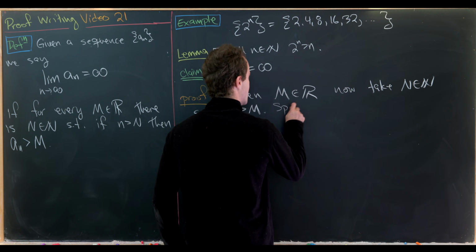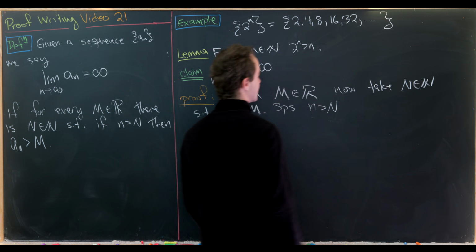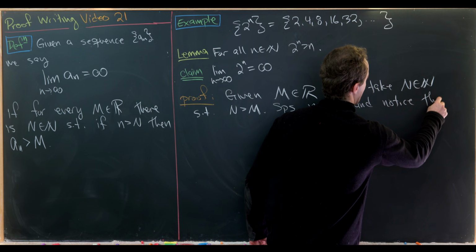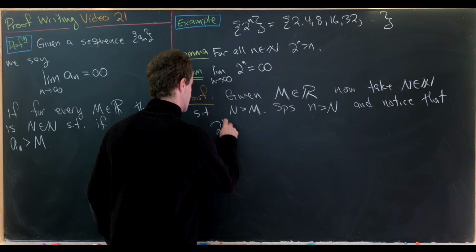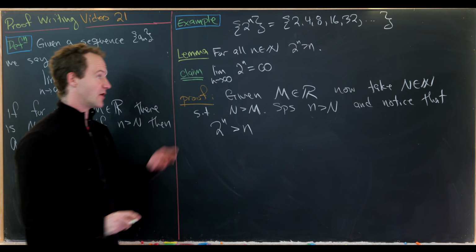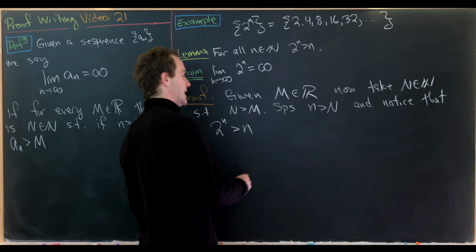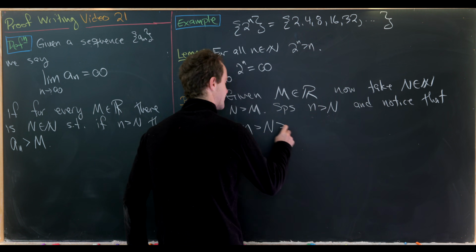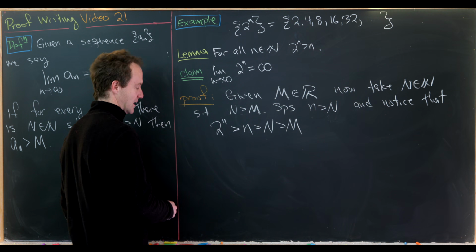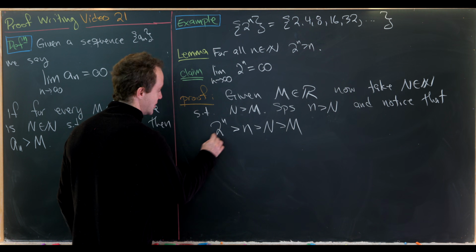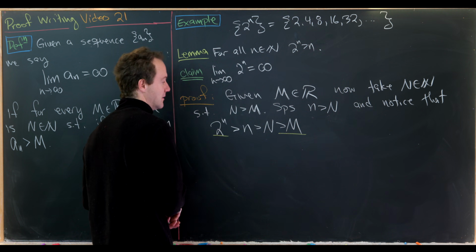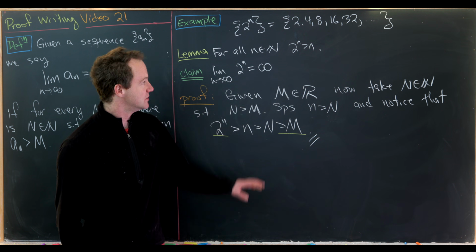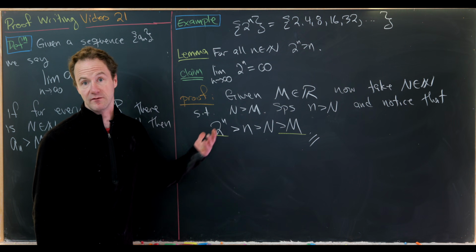And now suppose that our lowercase n is bigger than our uppercase N, and notice that 2 to the n is larger than n by the Archimedean principle, but that's larger than our capital N by this assumption right here, but that's larger than our capital M by our setup here. So in the end, we've pushed 2 to the n larger than m, which, if you look carefully at the definition over here, is exactly what we need to do to show this limit is infinity.